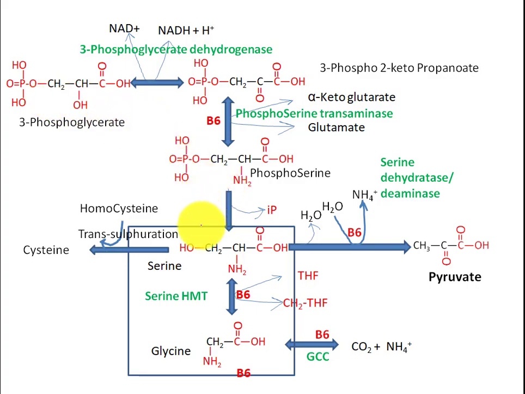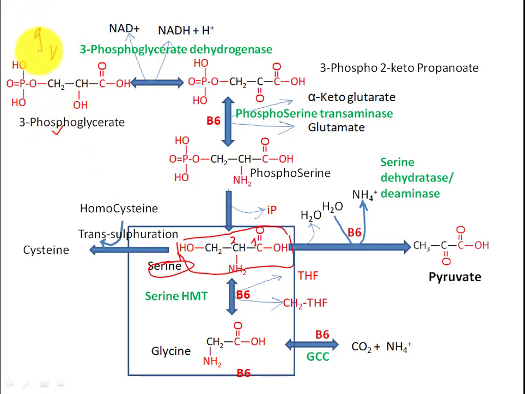Now let's talk about each point in the stepwise reaction. We are talking about serine, the amino acid serine. Serine has 3 carbons. The first carbon is the COOH group, because this is an amino acid. With the second carbon an NH2 group is attached, and on the third carbon an OH group is attached. So we require a 3 carbon compound, and this 3 carbon compound is derived from glycolysis.